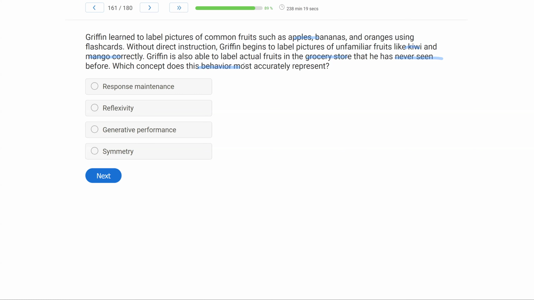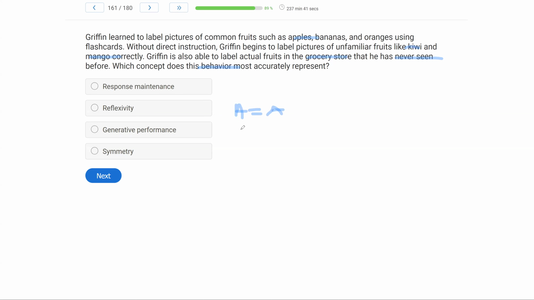Not necessarily maintenance, right? Because Griffin wasn't taught this. No direct instruction. He's never seen these fruit. Maintenance relies on the fact that we've taught something. Griffin was not taught these skills. B, reflexivity. Reflexivity has to do with stimulus equivalence, but reflexivity has to do with identical matching. So A equals A. And Griffin isn't necessarily matching fruits in the grocery store. He's labeling unfamiliar fruits and he's going to the store and labeling fruits, but he's not matching an identical sample to an identical sample. C, generative performance.